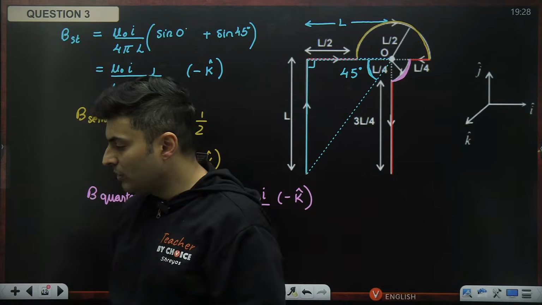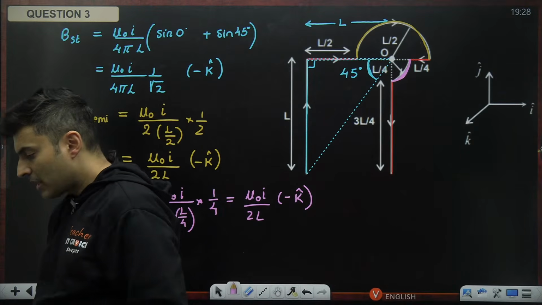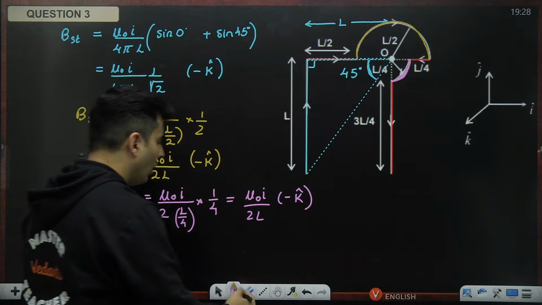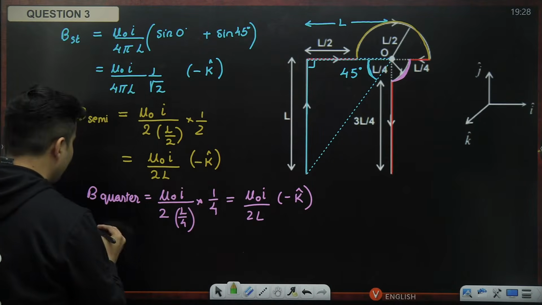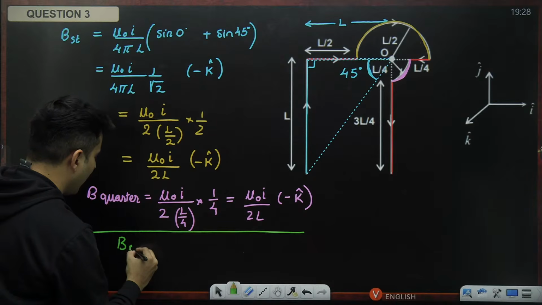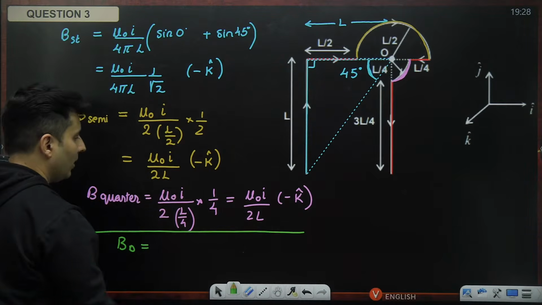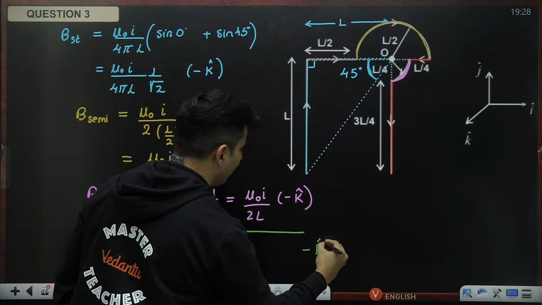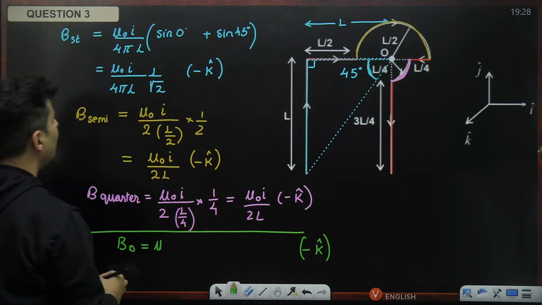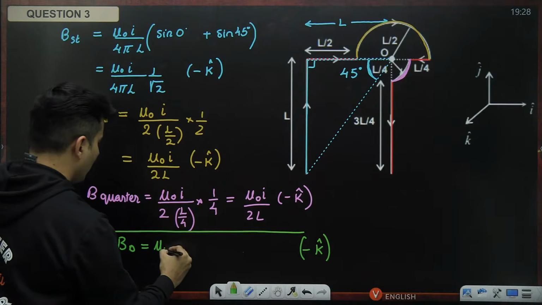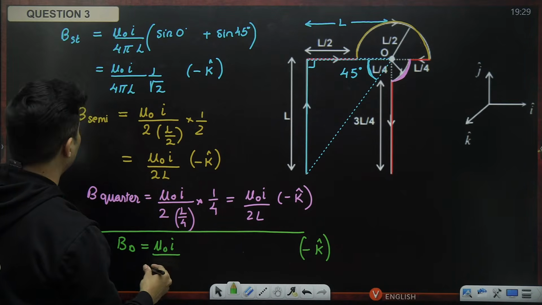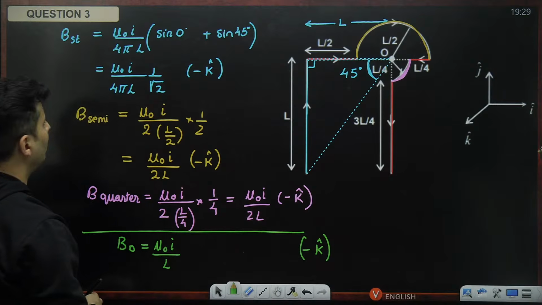Is this point absolutely clear, my dear warriors? Yeah, very good. So now what do you do next? All the magnetic fields are in the negative k cap direction. So the net magnetic field at point O, when you add all of them, will 100% have negative k cap in the answer. Mu naught will be common, I will also be common. Pi might not be common, but L will be common, of course.